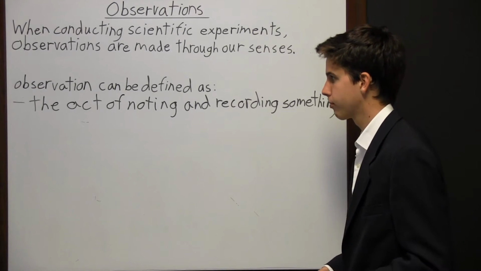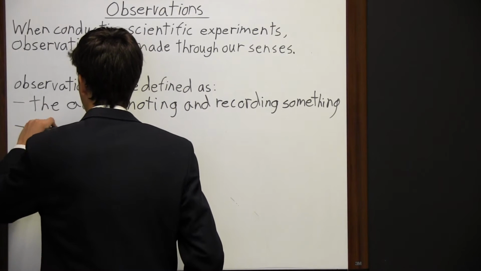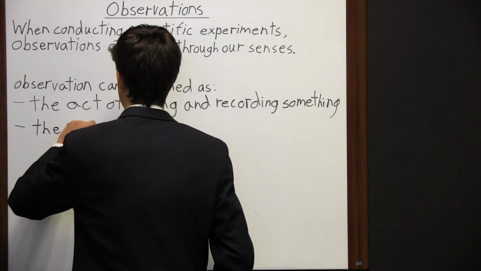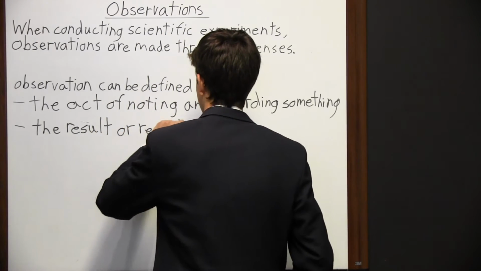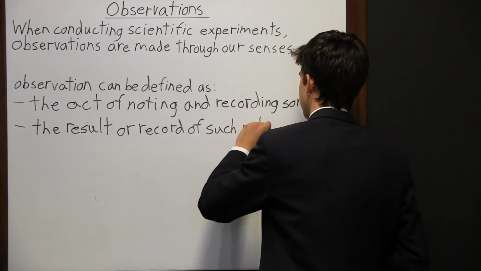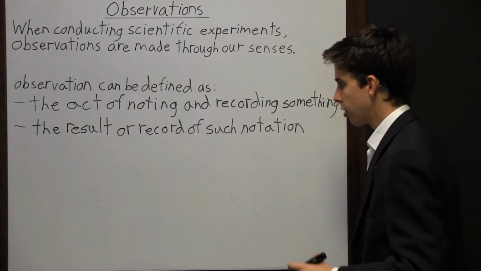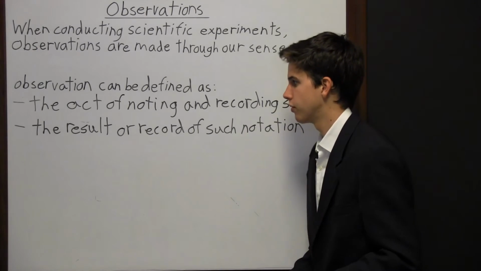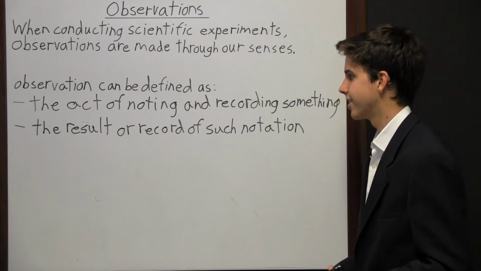Now, the second definition of observation is the result or record of such notation. So we don't use this definition of observation while the experiment is taking place. We would use this definition of observation as in, let's take a look at the observations the scientists made.